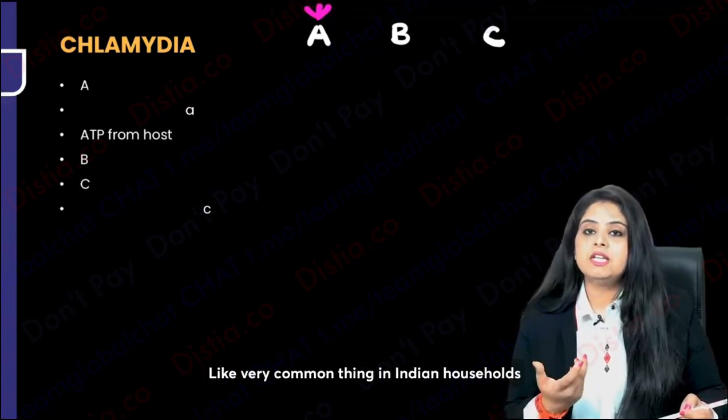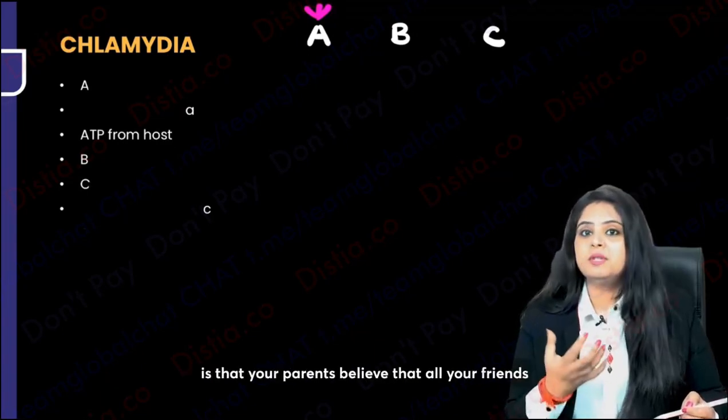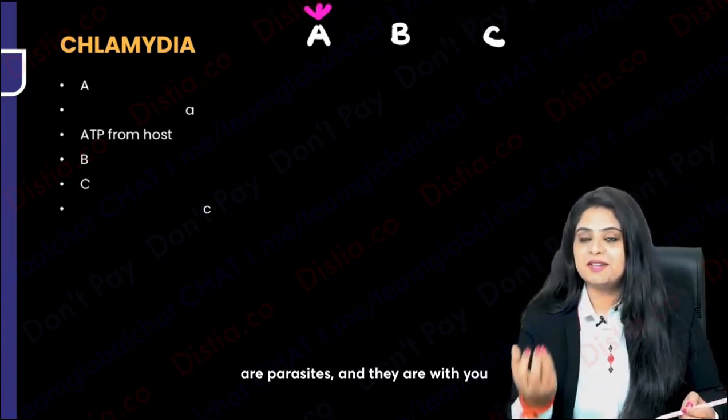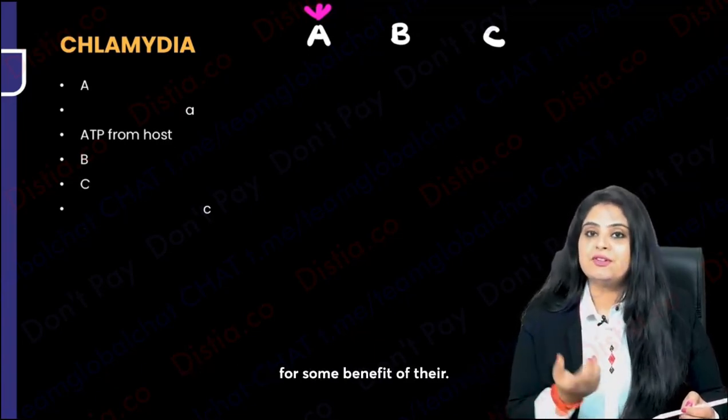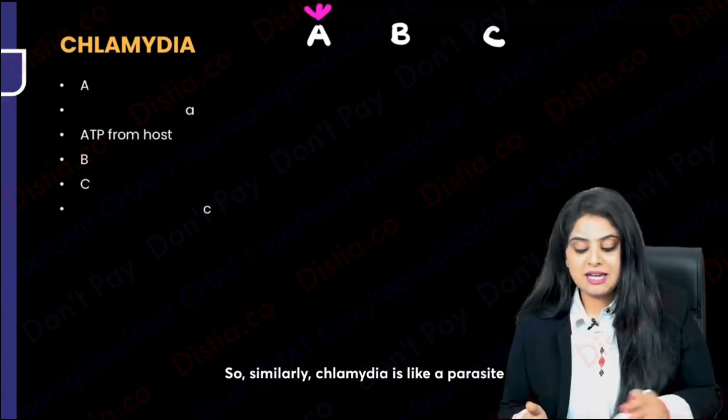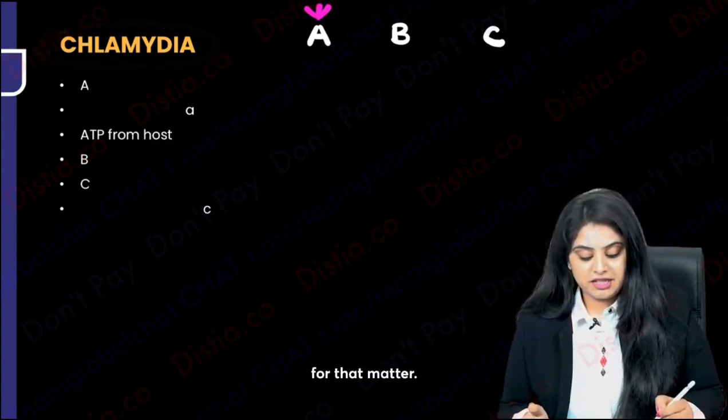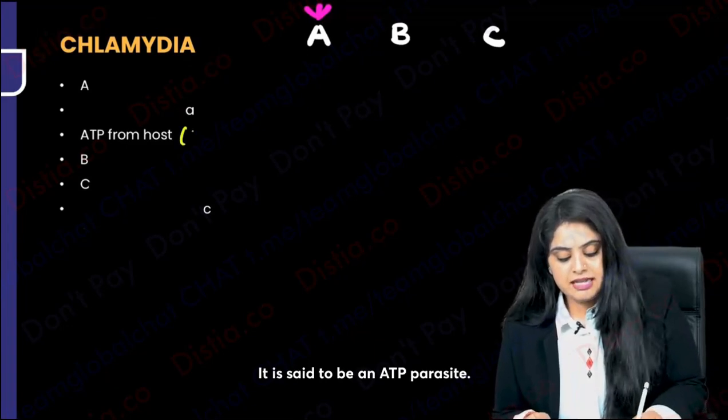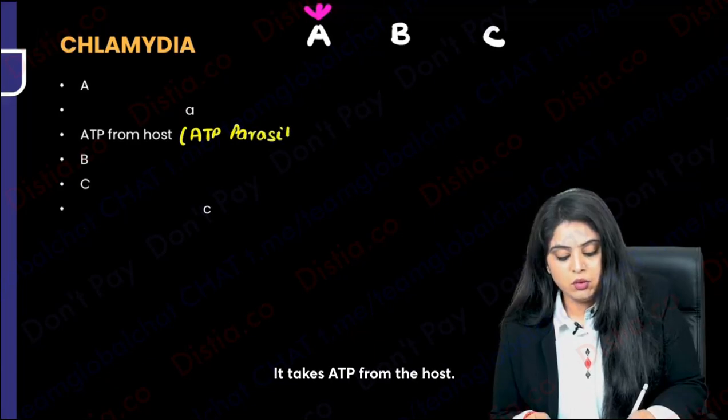Like a very common thing in Indian households is that your parents believe that all your friends are parasites and they're on with you for some benefit of theirs. So similarly, chlamydia is like a parasite for that matter. It is said to be an ATP parasite. That is the first thing. It takes ATP from the host.